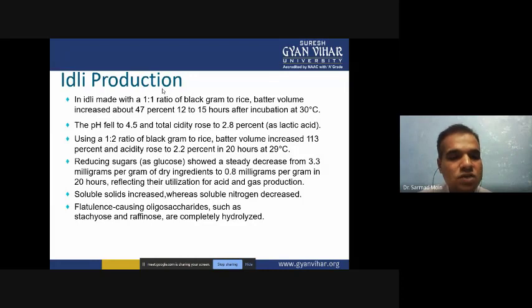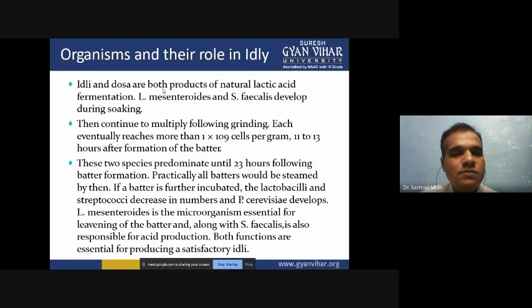Flatulence causing oligosaccharides such as stachyose and raffinose are completely hydrolyzed. So these two types of oligosaccharides are completely hydrolyzed by the lactic acid bacteria. Idli and dosa are both products of natural lactic acid fermentation, and Leuconostoc mesenteroides and Streptococcus faecalis develop during the soaking and then continue to multiply following grinding.